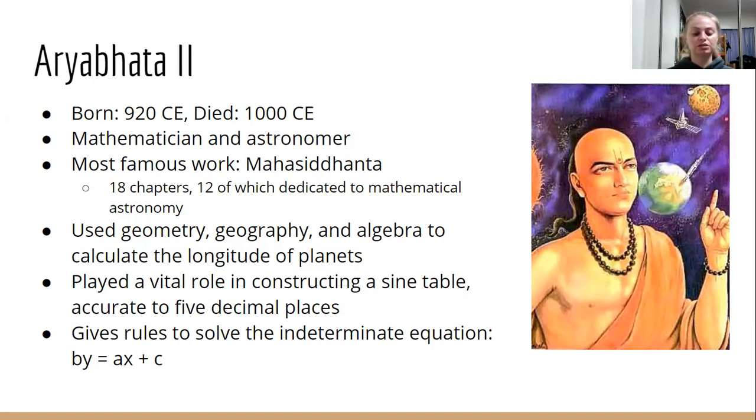And so his rules actually apply to a bunch of different cases. Some of those cases were when C is a positive value, when C is a negative number, when the number of quotients is an even number, and when the number of quotients is an odd number. So he was able to solve the indeterminate equation for those different cases.